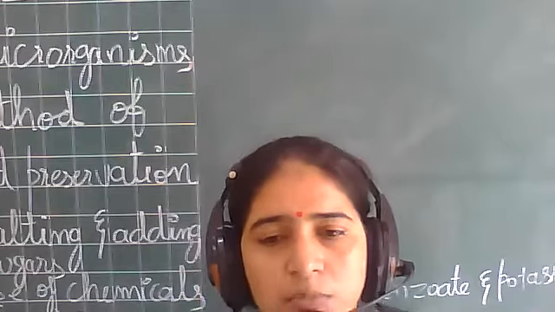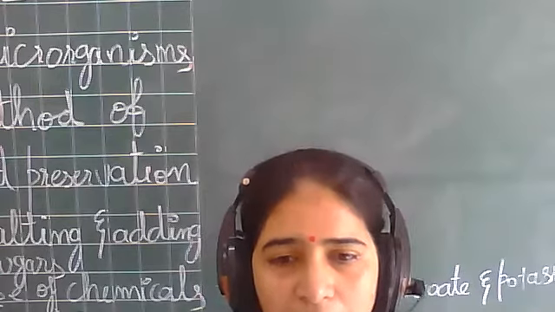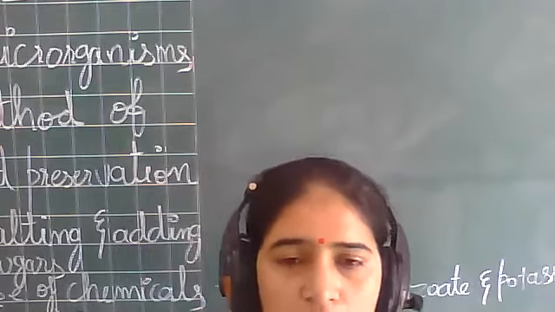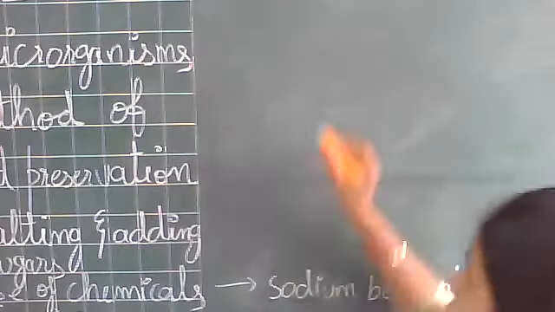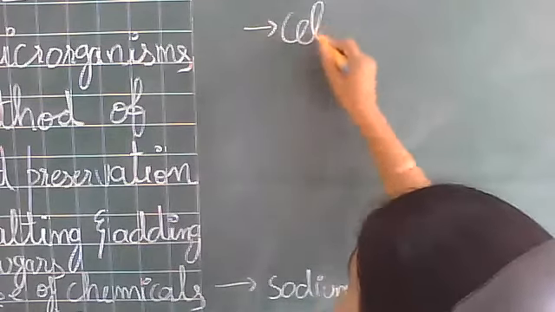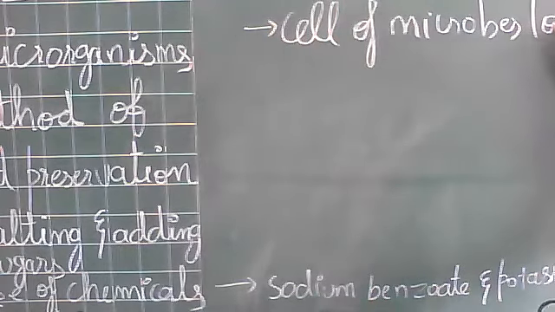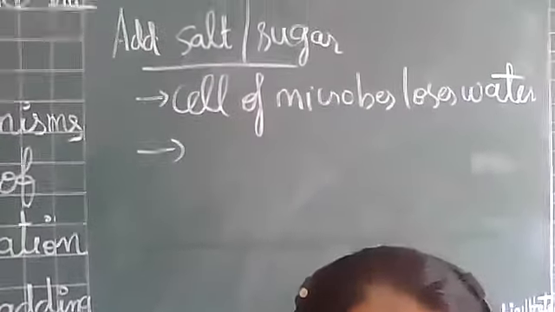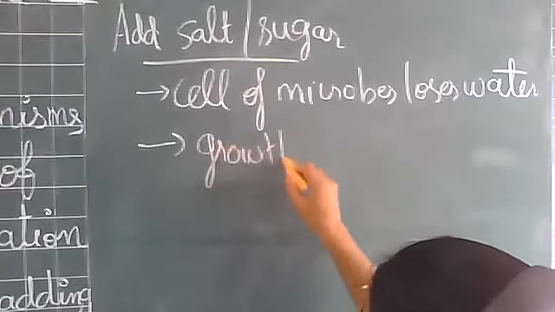The microorganism cell loses water, and on losing water, the microorganism cannot grow further. The growth of the microorganism stops, right? So on adding salt and sugar, the cell of microbes loses water, and under such condition, the growth of the microbe stops.